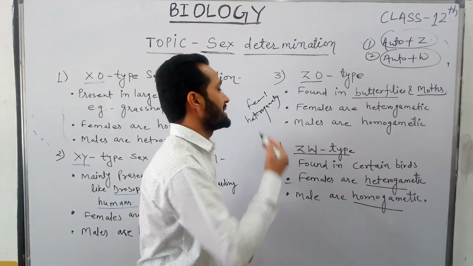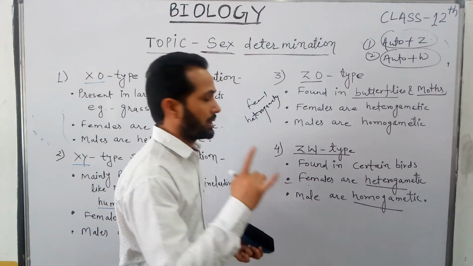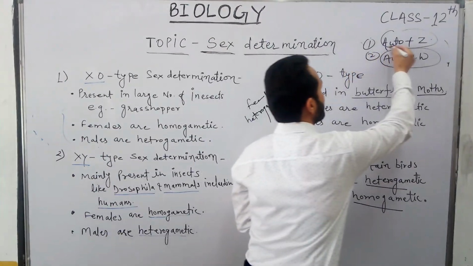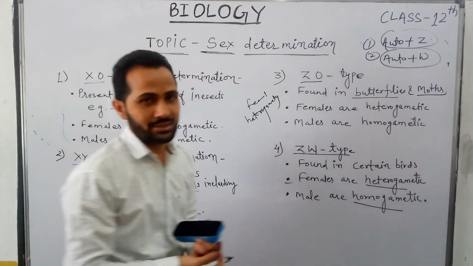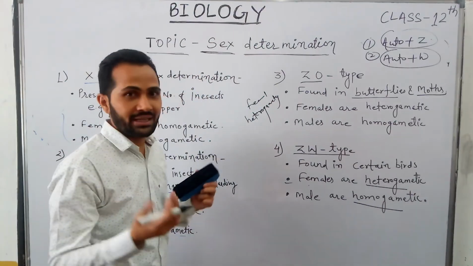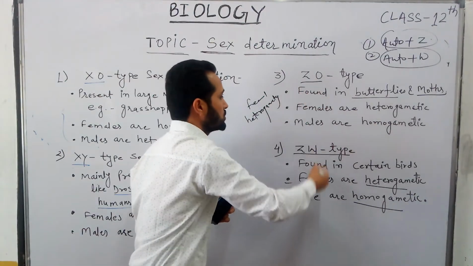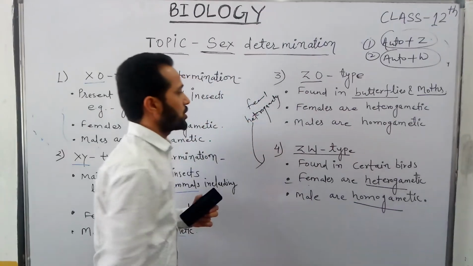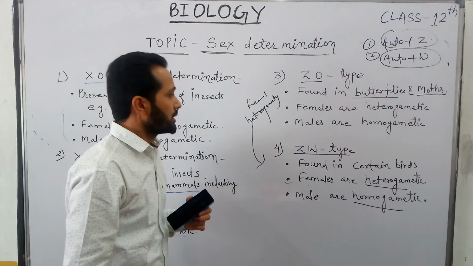That's why females are heterogametic, and males are homogametic, because they produce only one type of gamete, containing autosomes plus Z sex chromosome. So we can summarize that both of these are examples of female heterogamety.